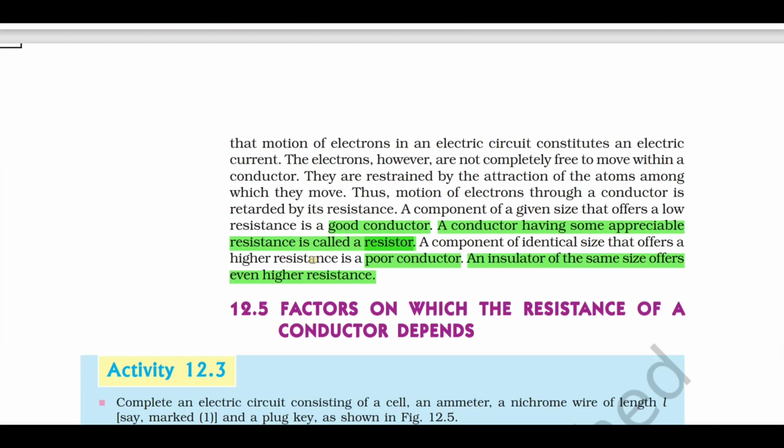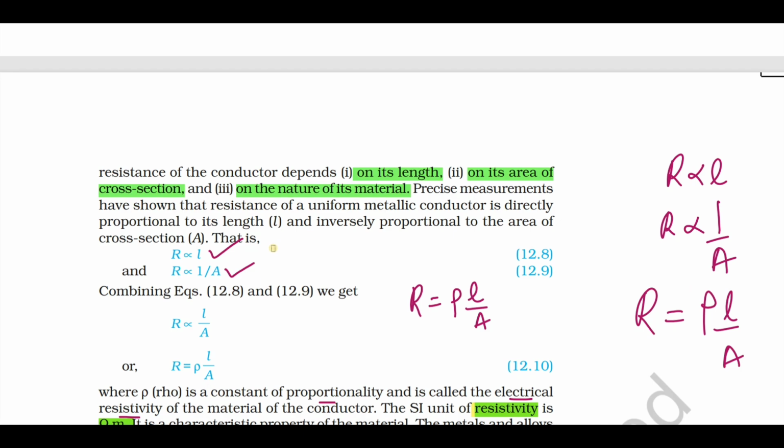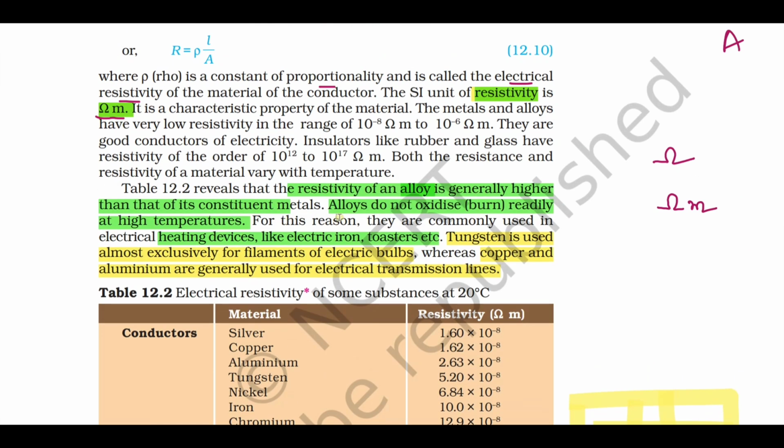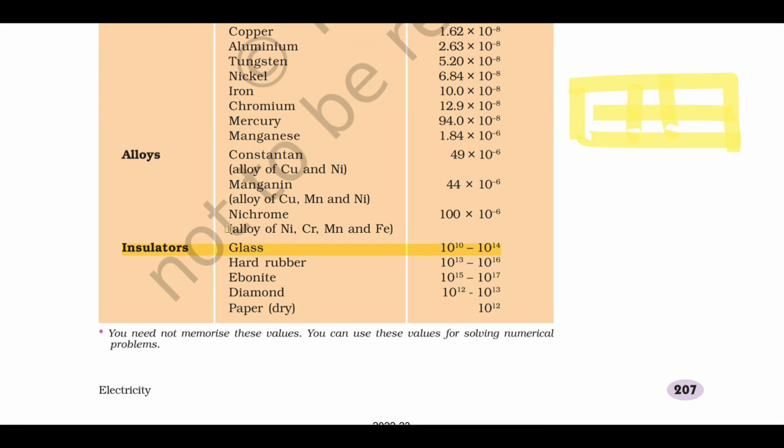Next, we had the factors on which the resistance of a conductor depends, the concept of resistivity, the SI unit of resistivity. And in the examination they'll give a table. Many times they have given a table with different elements and materials with their resistivity. If the resistivity is more, that means the conductivity will be less. If the resistivity is less, that means the conductivity is more.